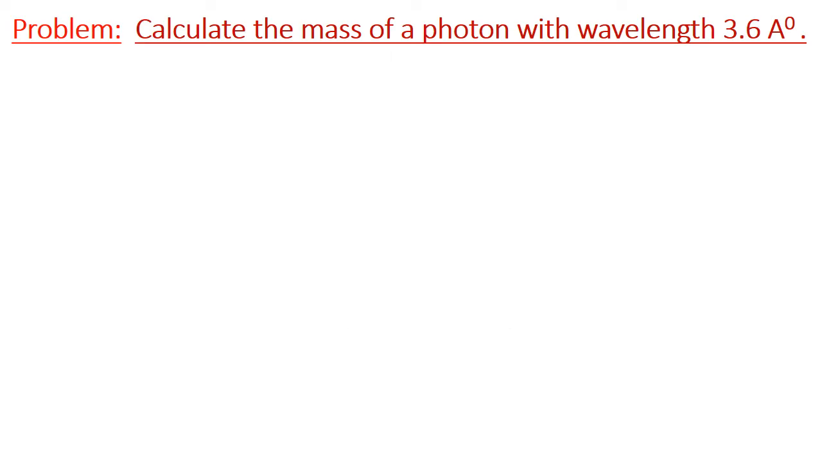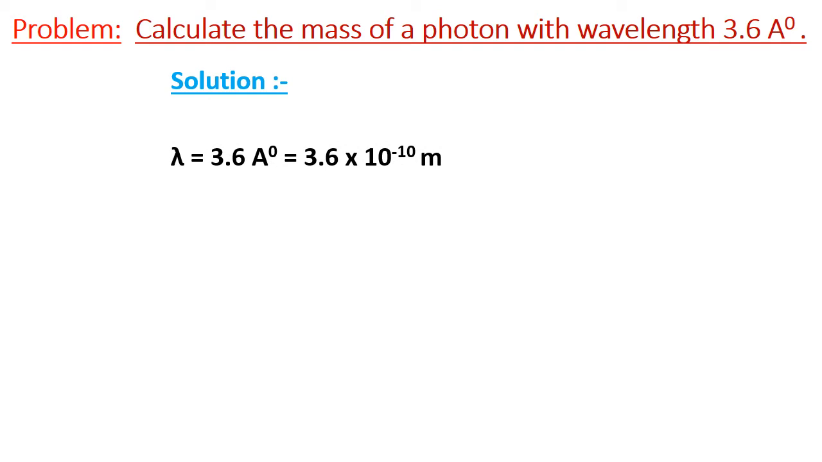Let us take another problem. Calculate the mass of a photon with wavelength 3.6 angstrom. Solution. Lambda is given, that is 3.6 angstrom, which is equal to 3.6 into 10 to the power minus 10 meter, since 1 angstrom is equal to 10 to the power minus 10 meter.